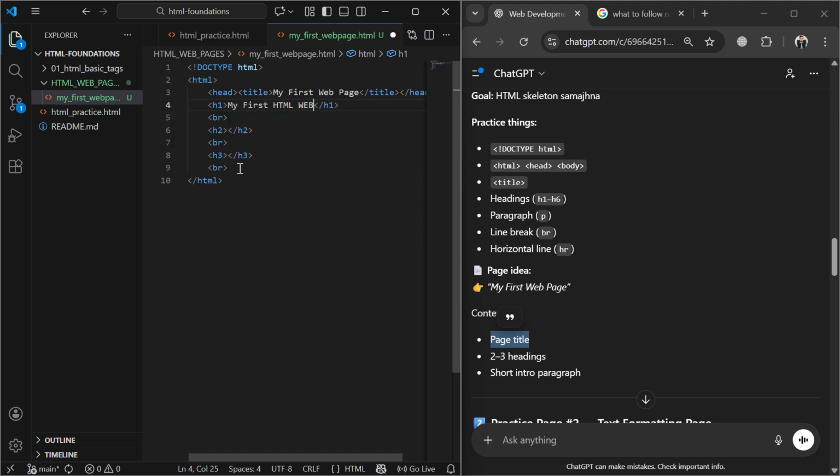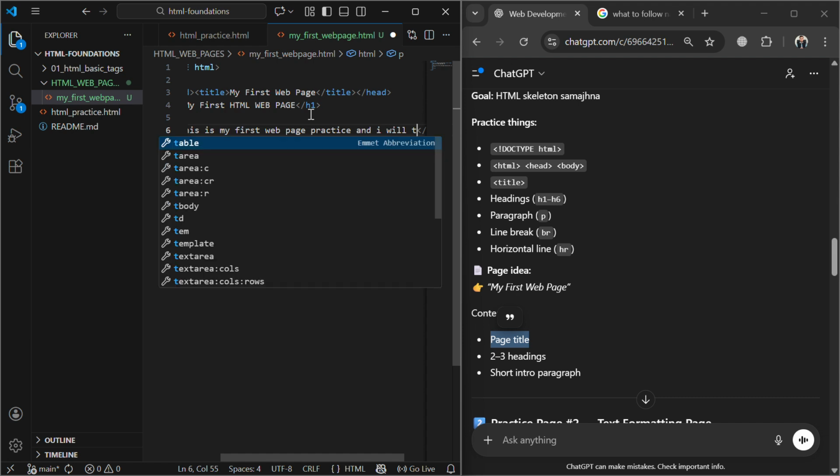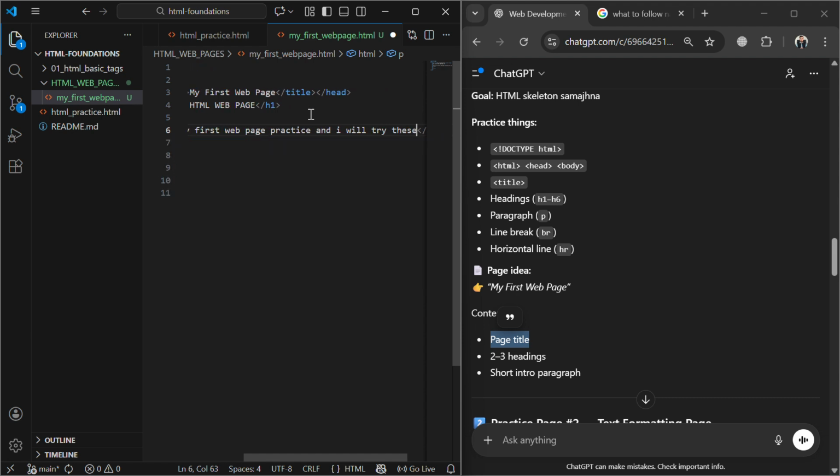HTML web page. After this I have to write a paragraph: this is my first web page practice, and I will try these things daily.